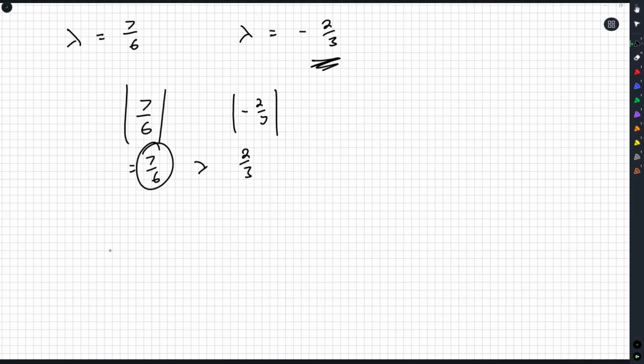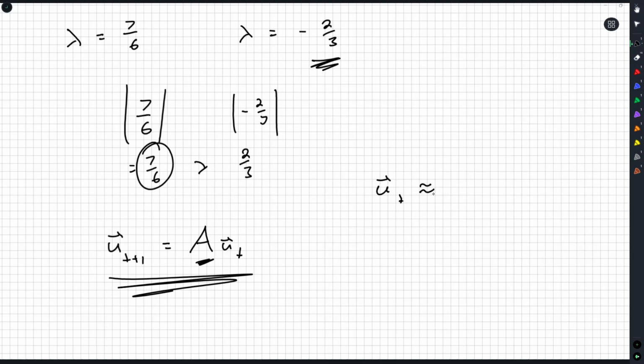And what that means is in the long run, when you have a sequence, in this case representing 2 unicorn populations, a sequence modeled by exactly the sort of thing we're looking at, just multiplying by a single matrix there, then in the long run, so as t gets bigger and bigger as the years go on, u of t is approximately some multiple, doesn't matter what, but there will be some multiple, your dominant eigenvalue to the power t times an eigenvector associated to that eigenvalue. Okay? So in the long run, u of t is going to look something like this.